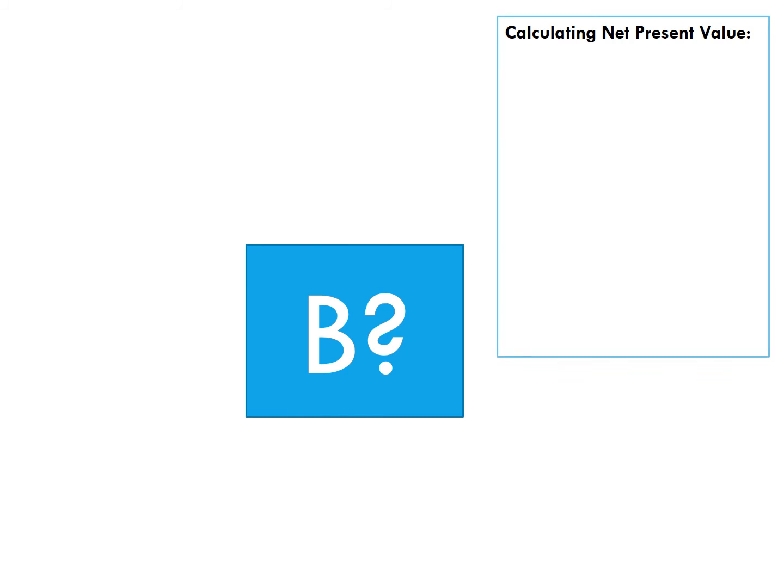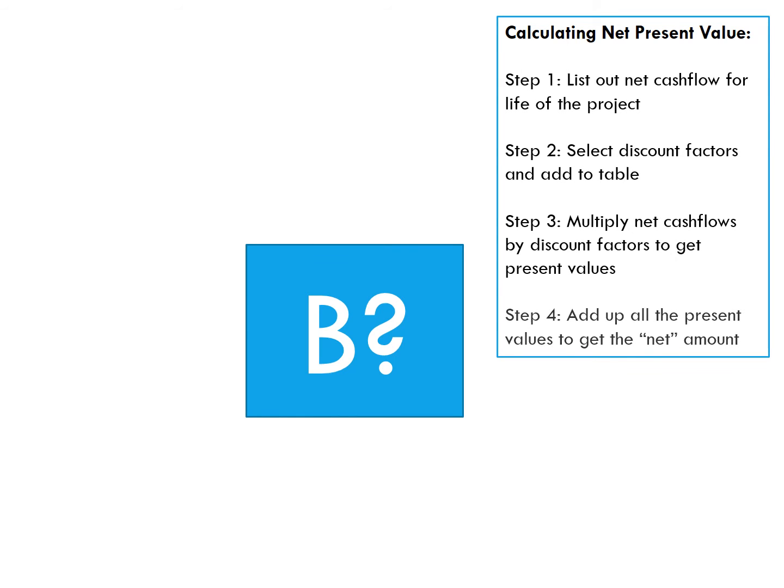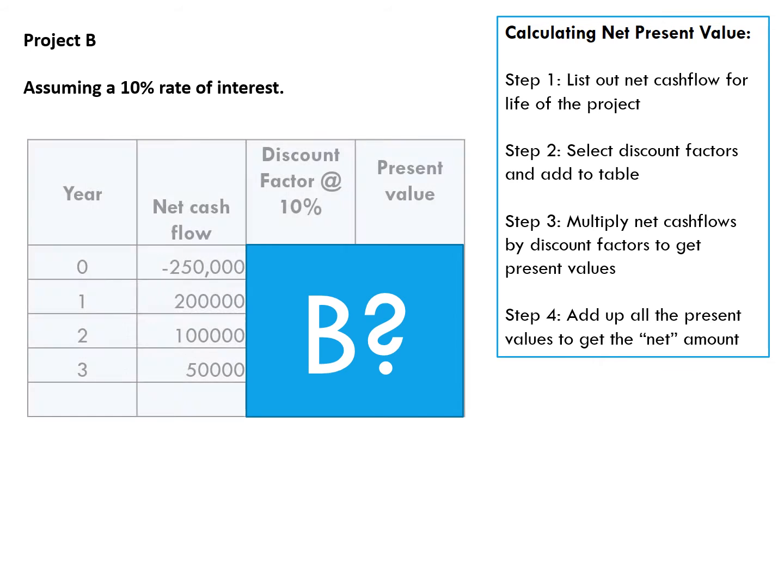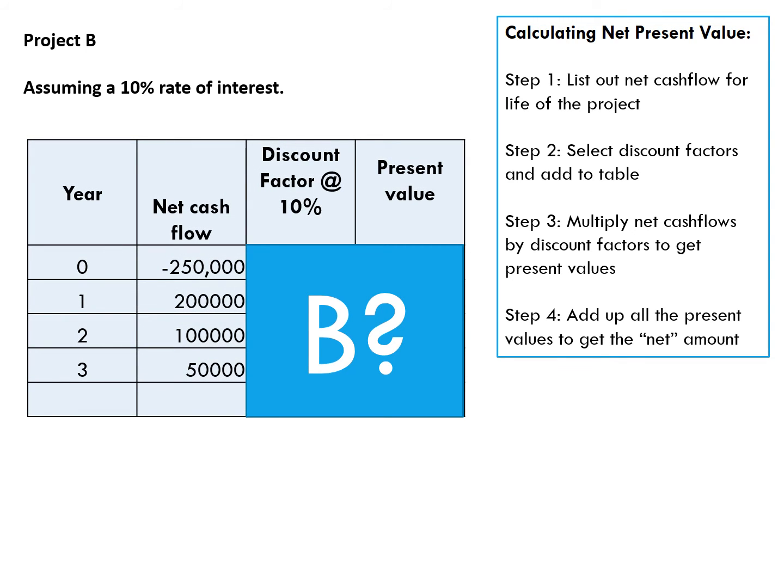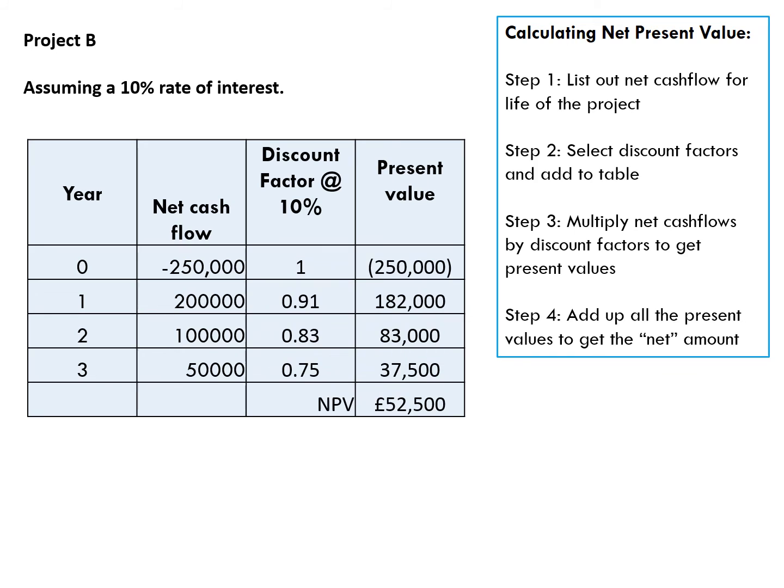Let's now look at Project B. Again, a quick reminder, these are the steps that we need to follow. We need Project B, assuming a 10% rate of interest. Here are our years and net cash flows, and what I would like you to do is pause the video and see if you could work out what the net present value is for Project B. Well, let's see how you got on.